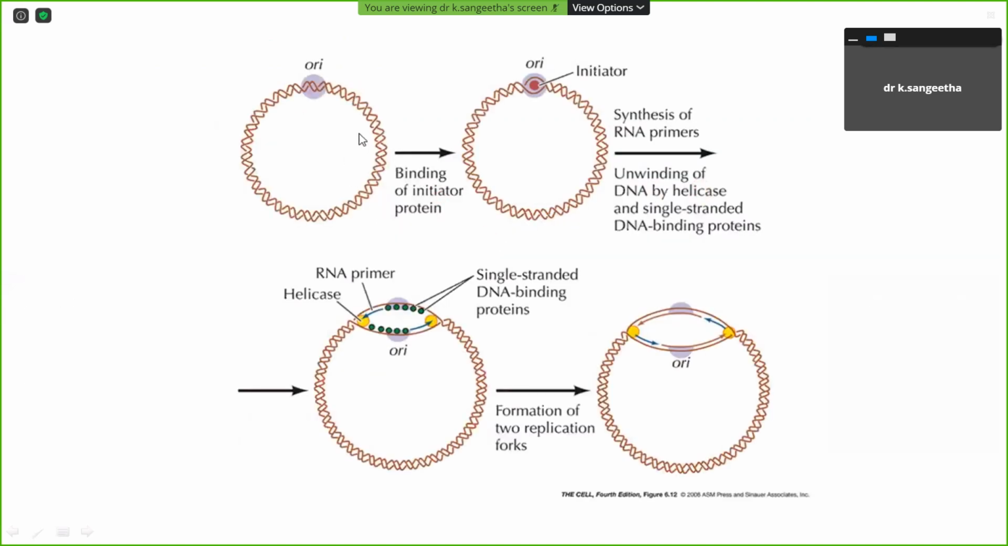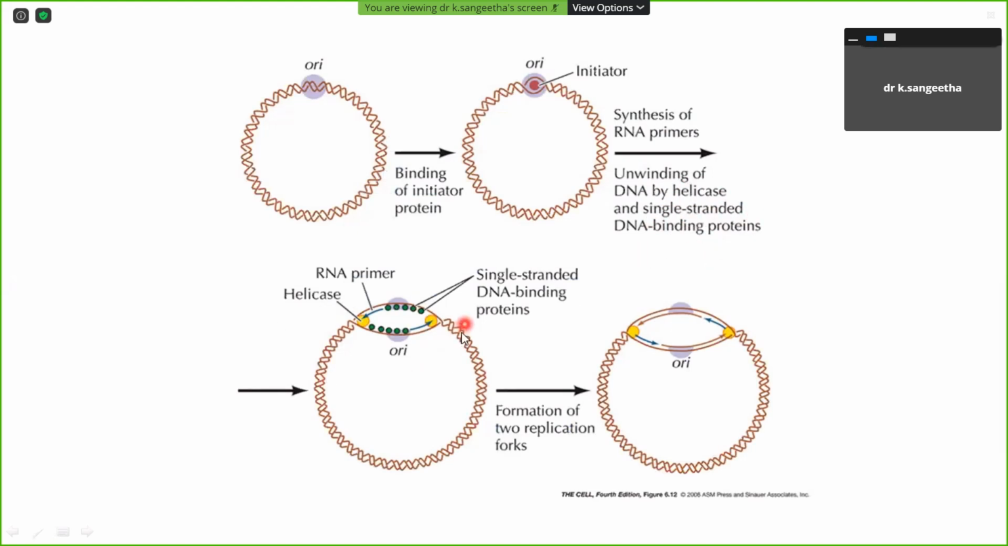So this is the same picture. This is the site of origin where replication is going to be initiated, which is bound by the initiator protein DnaA, then DnaA and DnaB. The next thing is synthesis of the RNA primer by the primase enzyme. Then unwinding is mainly helped by helicase and single-stranded DNA binding proteins.